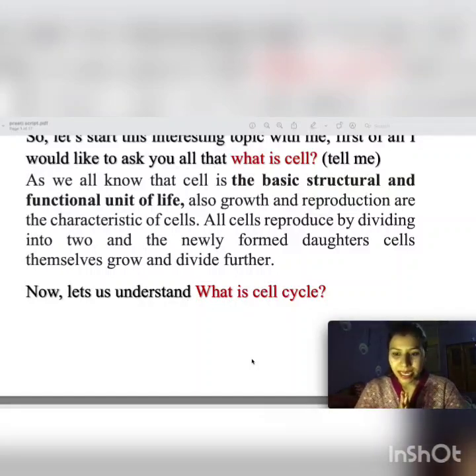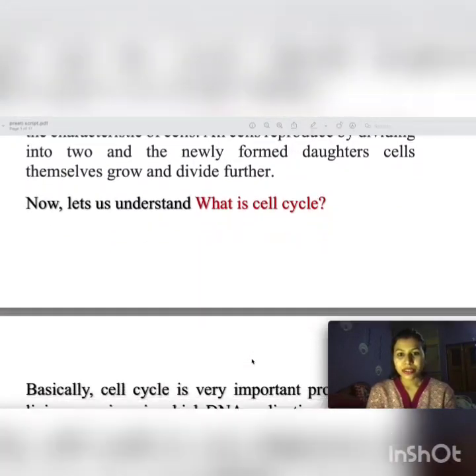So after understanding what a cell is, we have to understand what the cell cycle is, because it is a basic and very important topic for any living organism. Without the cell cycle, there is no life. So quickly we will understand what the cell cycle is.